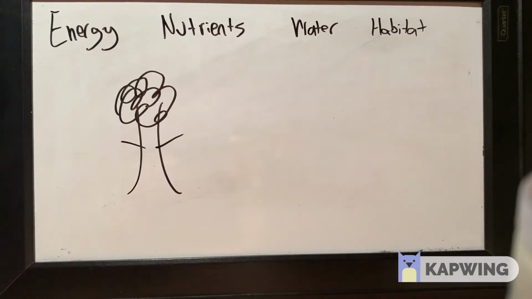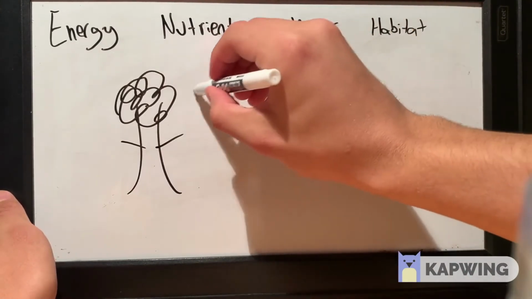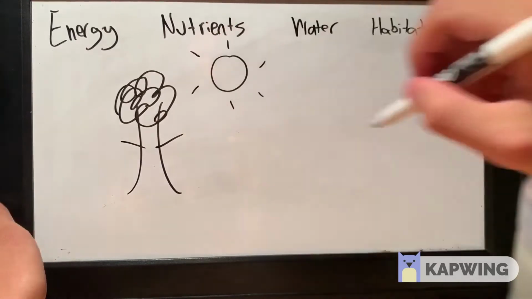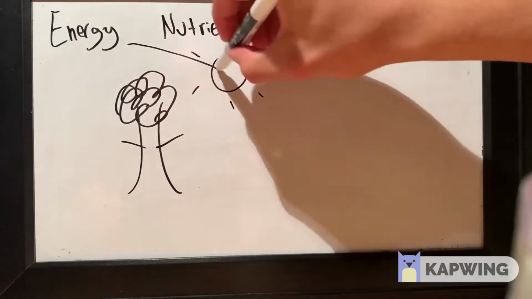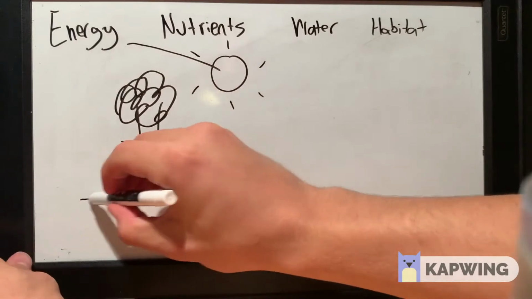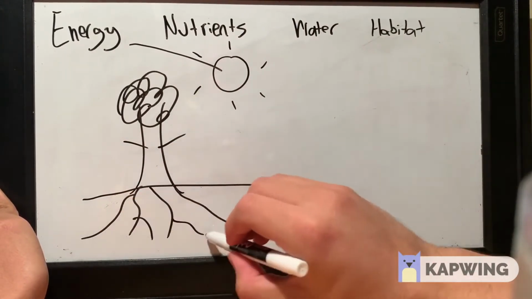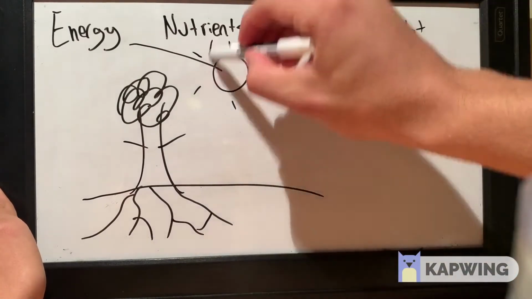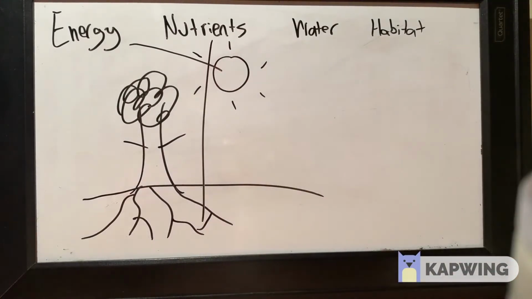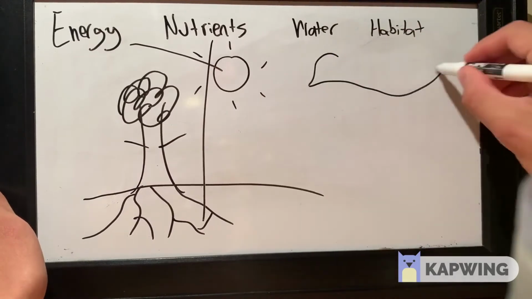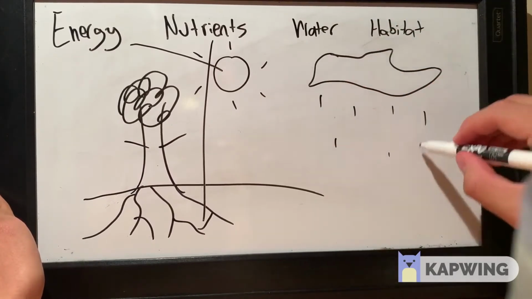First, we have energy. The elm tree gets energy from the sun. Sunlight provides solar energy, which the elm tree uses to chemically produce its own food. Next, we have nutrients. The elm tree gets minerals from the ground to make amino acids, chlorophyll, and other important chemicals. The elm tree also takes in carbon dioxide, which it uses to breathe, just like how we need oxygen